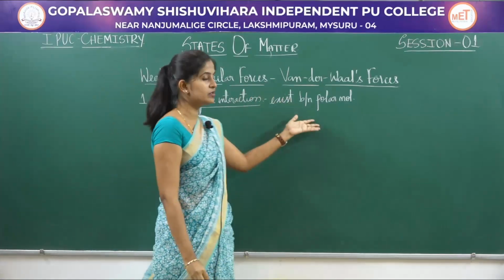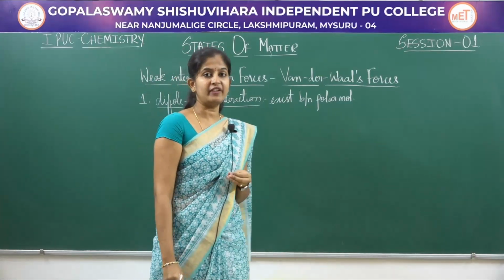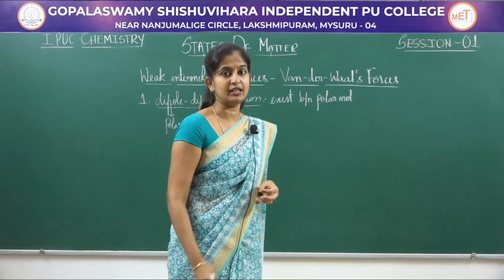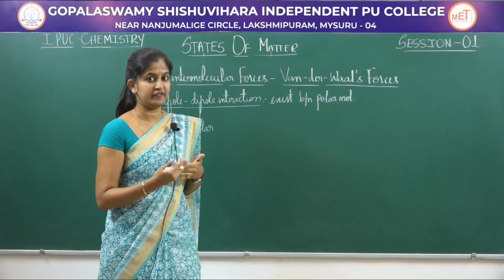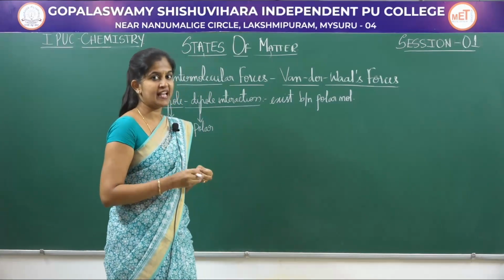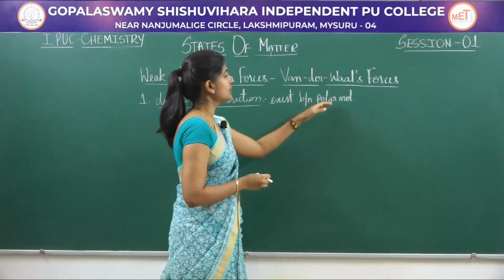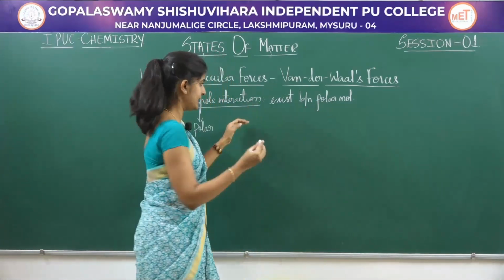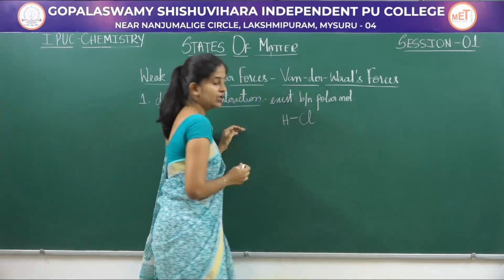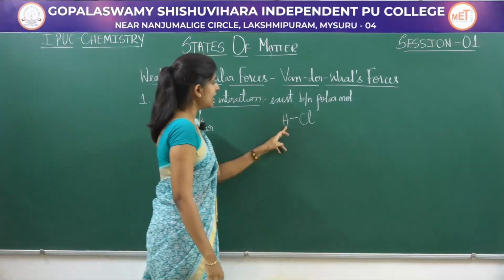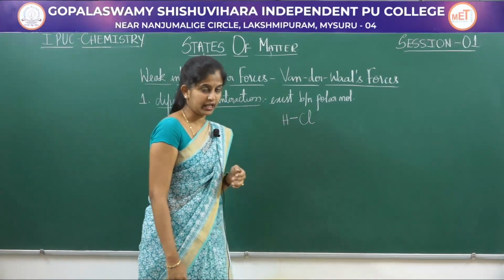First of all, what are polar molecules? Very simple. These are the molecules wherein you have an electronegativity difference between the bonded atoms. So if there is an electronegativity difference between bonded atoms, such molecules have a dipole. Such molecules are called polar molecules. Say, for example, take HCl. If you look into your HCl, hydrochloric acid, between hydrogen and chlorine there is a very big difference in electronegativity.